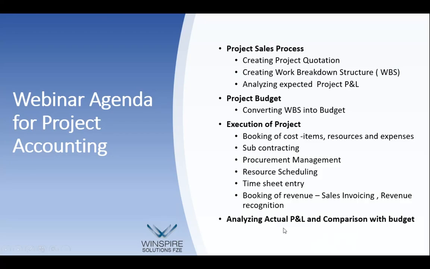Okay, and once that is done, we can have procurement management from within the project, in the sense that you can raise a requisition for an item from within the project file, within the project module, and a purchase requisition goes and a purchase is made, and all throughout the project ID is maintained, so that when the purchase item is expensed or booked to the project, it is automatically booked into the project cost.